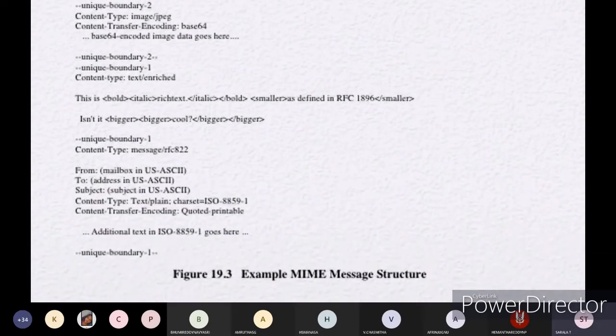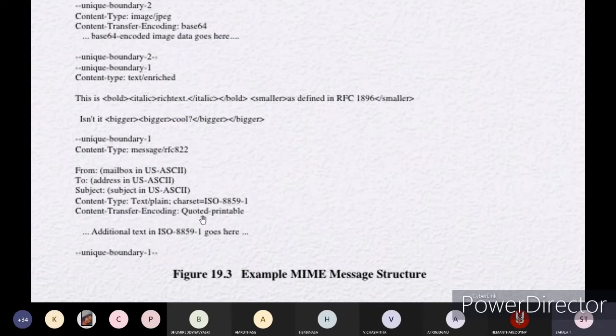Next is unique boundary 1, that is content type message, and at the end they are representing the mail in US-ASCII format. Whatever address we have typed, the from address, the to address, and the subject, everything will be represented in US-ASCII format. Content type is plain text and character set ISO 8859-1.